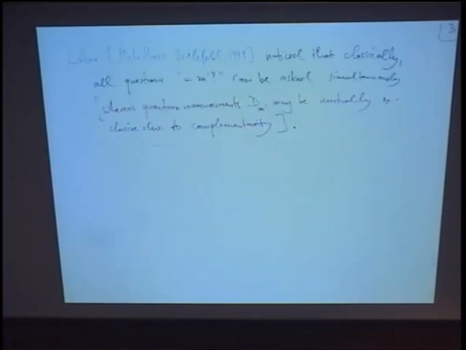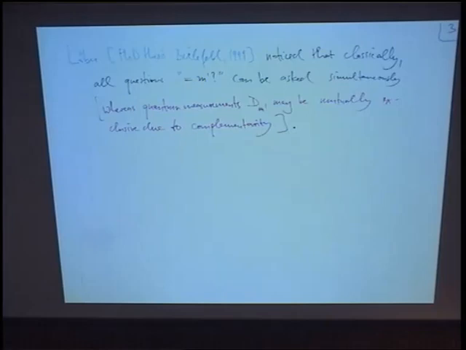So I'm starting with history now. As I said, Peter Löber, in his PhD thesis, made an important observation in my view, which is that classically it is possible not just to ask about a single question, a single message at the receiver. You can in fact ask all these questions simultaneously, and each of these questions will receive individually the correct answer with high probability. Of course, across the board of all messages, you will make a lot of mistakes. But if you just look at a few of them, that's fine.